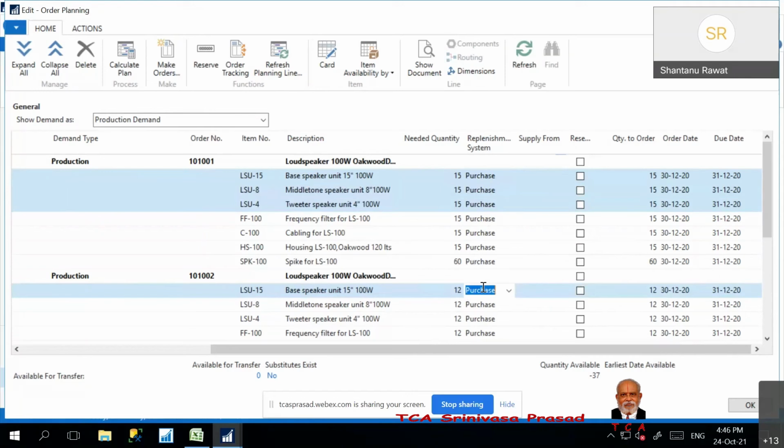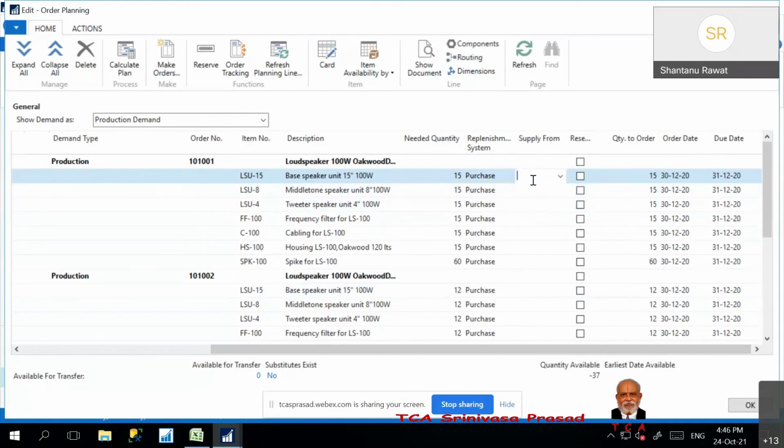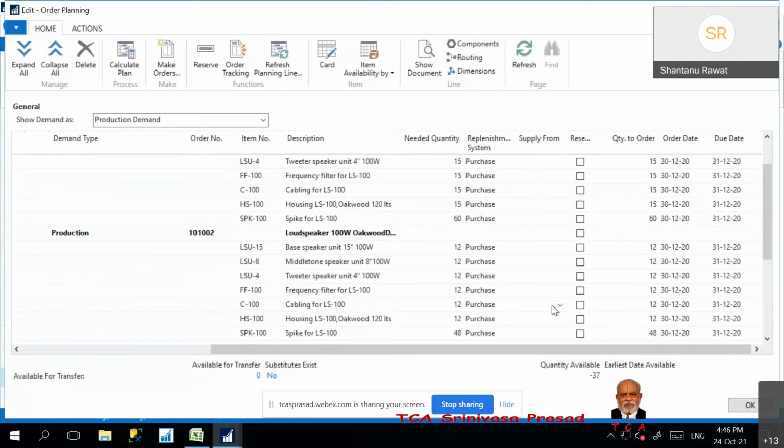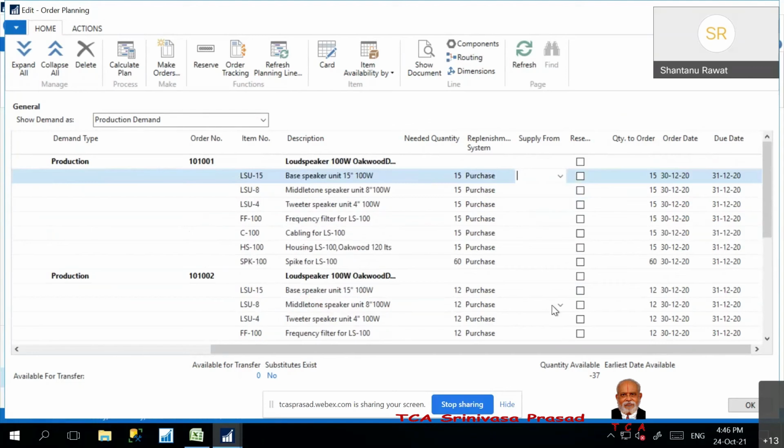The system is wise enough to do that. And if you remember, in supply from, here we maintain the vendor. If we define the default vendor field in the item, that vendor code will come here, and that vendor's purchase order will be created automatically.